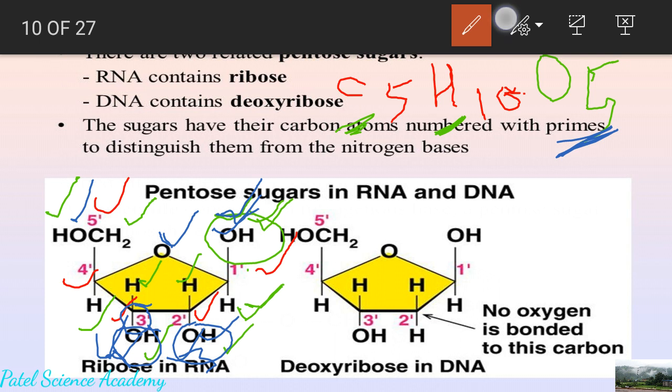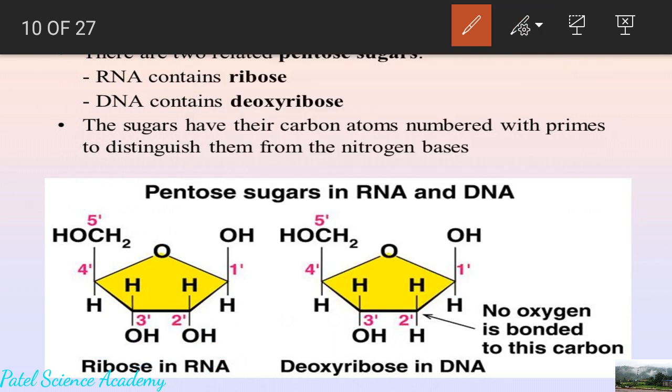So this is the structure of ribose sugar, in which 5 carbon atoms, 10 hydrogen atoms, and 5 oxygen atoms are there. So dear students, this is the sugar known as ribose sugar, and this sugar is present only in RNA, that is ribose nucleic acid. Because of the presence of this sugar, it is called RNA, meaning ribose nucleic acid.